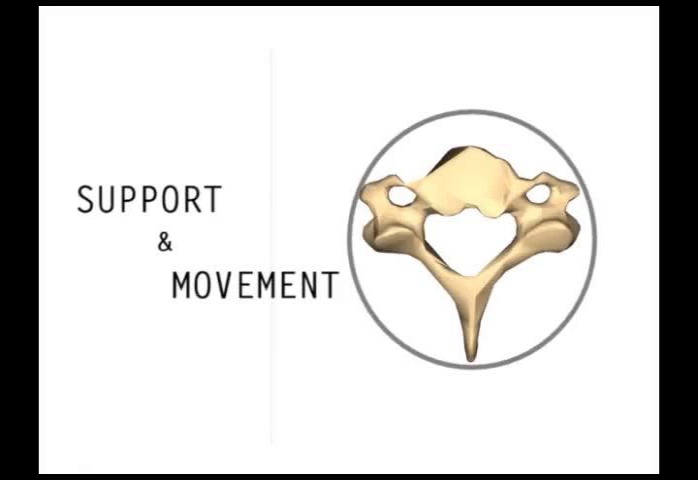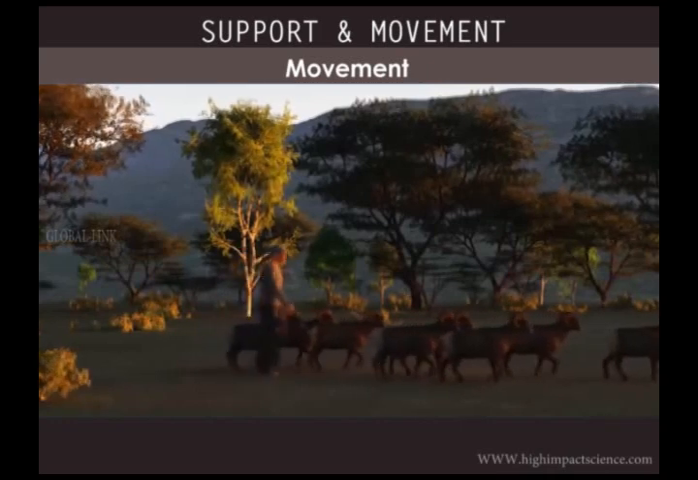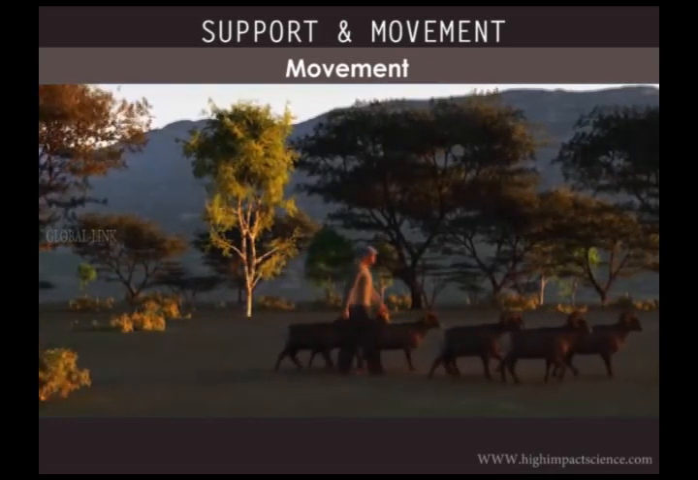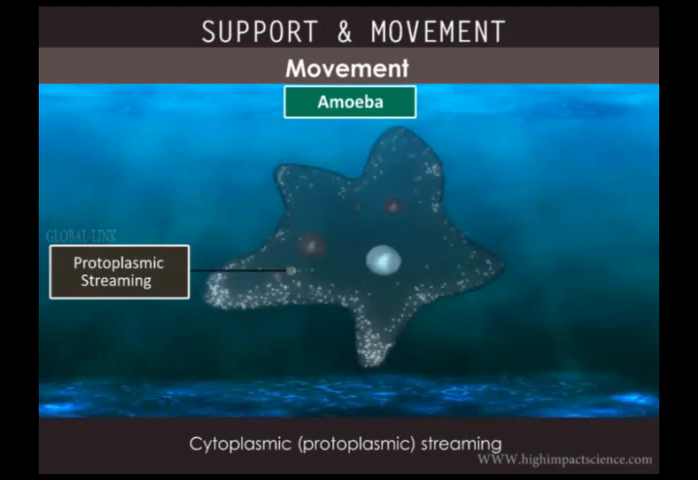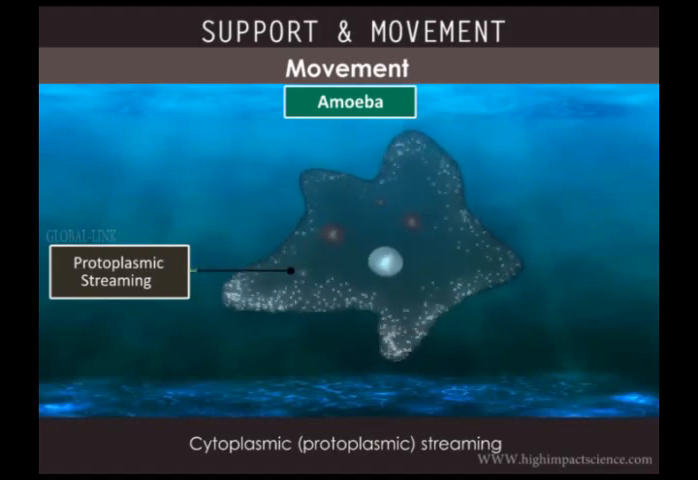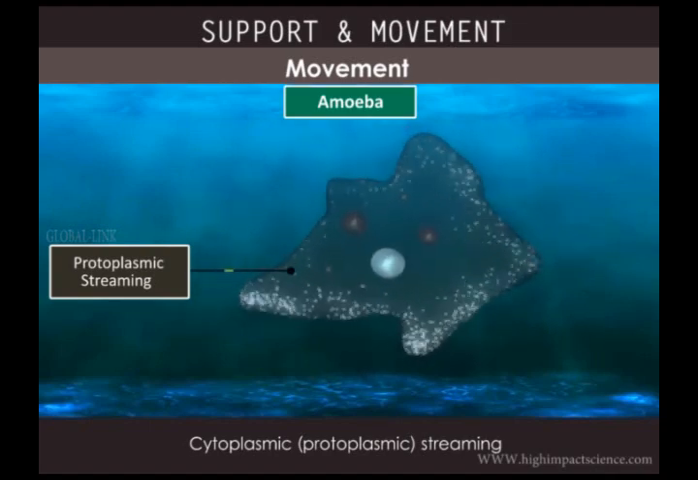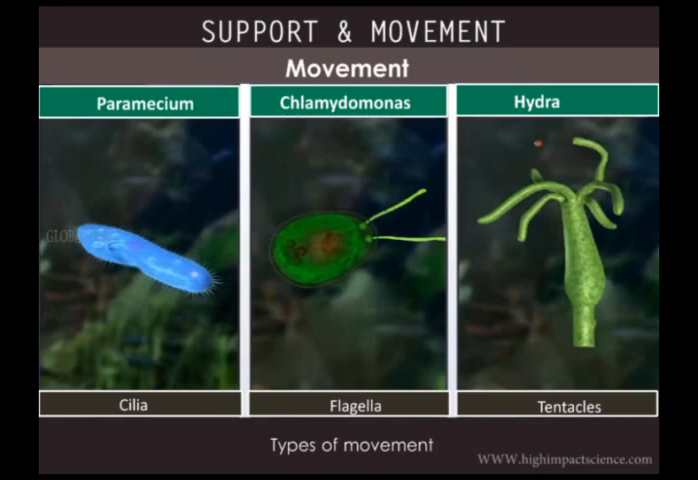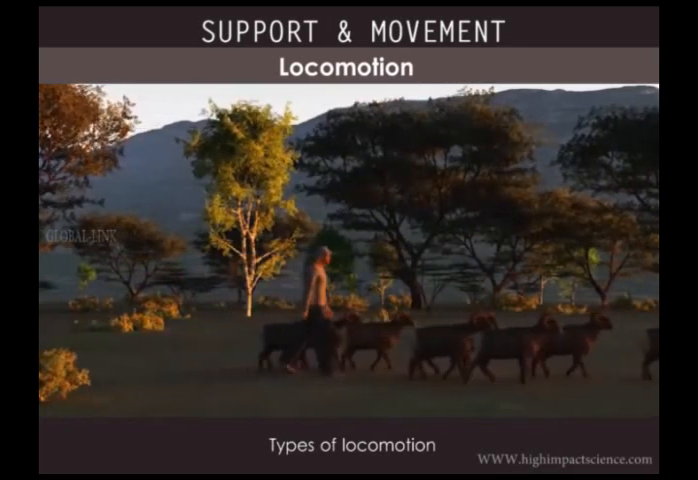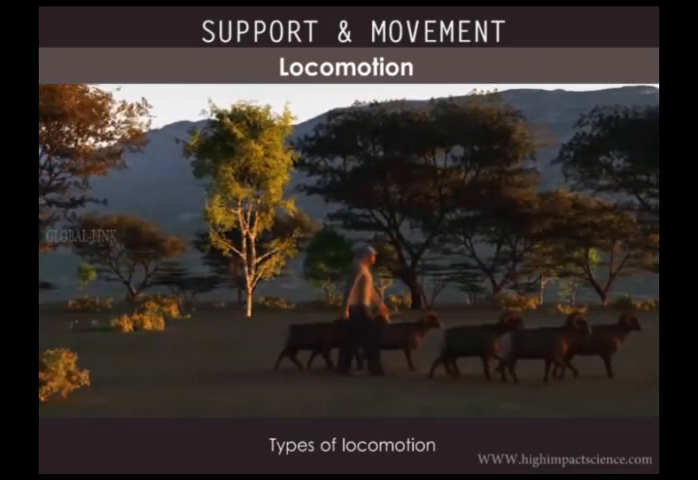Next chapter, support and movement. Now, we talked about movement as a characteristic of living organisms. The simplest form of movement is cytoplasmic streaming, as seen in unicellular organisms like the amoeba. Other organisms show movement by cilia, flagella, or tentacles. Sometimes, movement may result in a change of place or position, and this kind of movement is called locomotion.